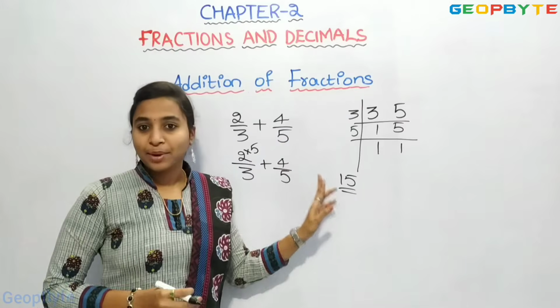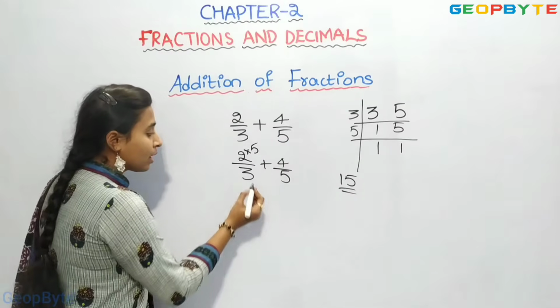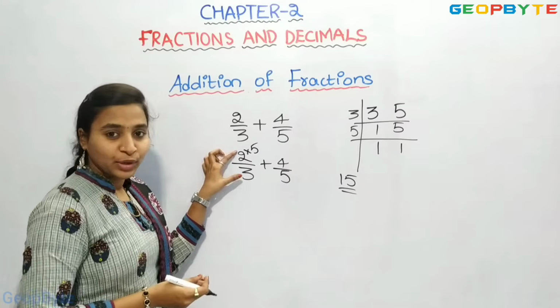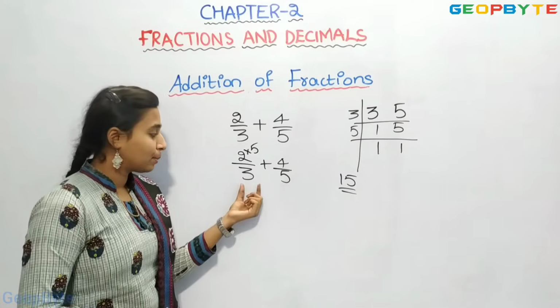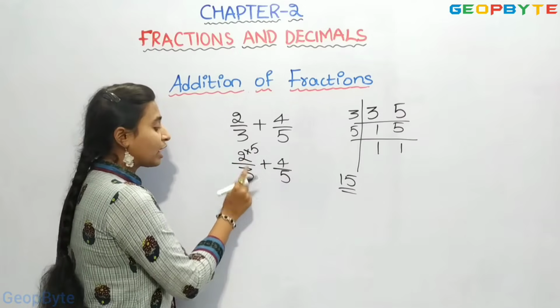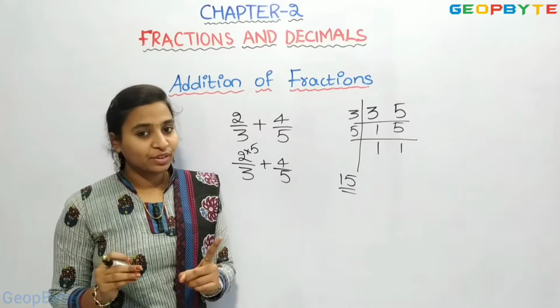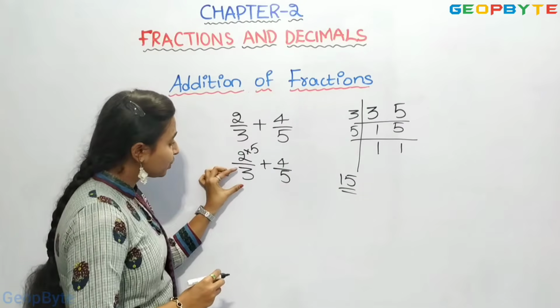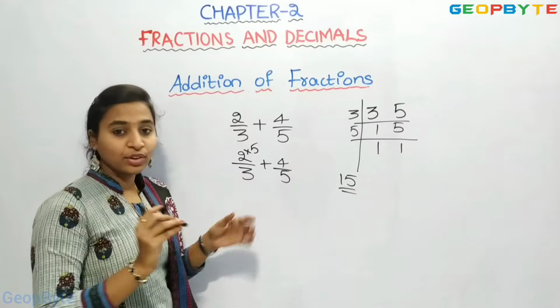We got LCM as 15. So, here we have the number 3. In this fraction, 2 by 3, we have the number 3 in the denominator. If we multiply 5 to the number 3, we get 15.